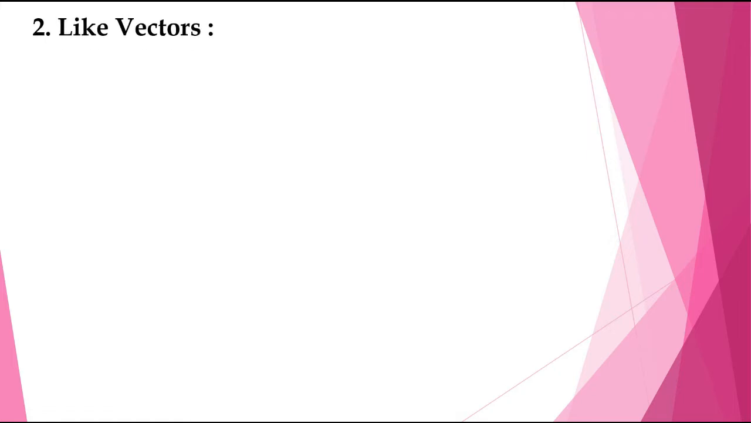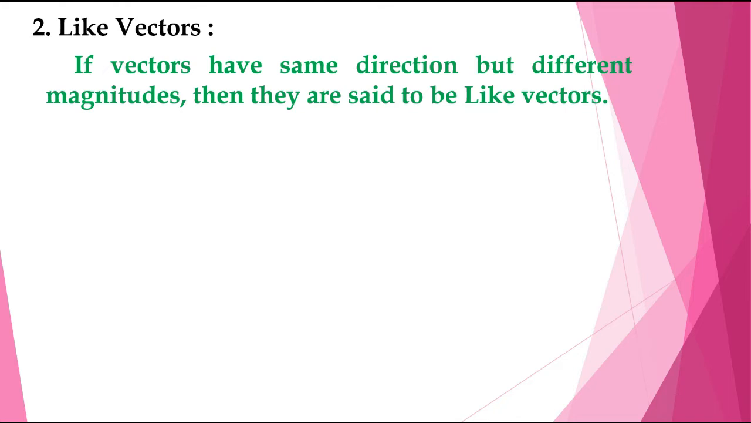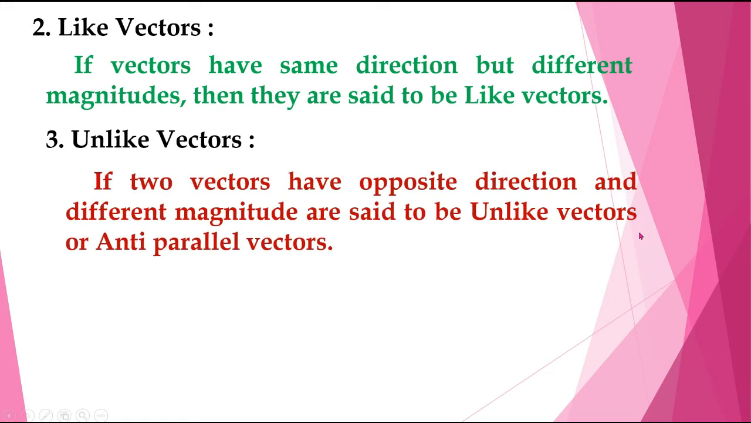Second one, like vectors. If vectors have the same direction but different magnitudes, then they are said to be like vectors. Third one, unlike vectors. If vectors have opposite direction and different magnitudes, they are said to be unlike vectors or anti-parallel vectors. So they have opposite direction and different magnitudes, so they are called unlike vectors.